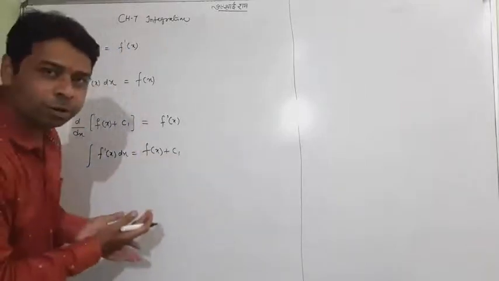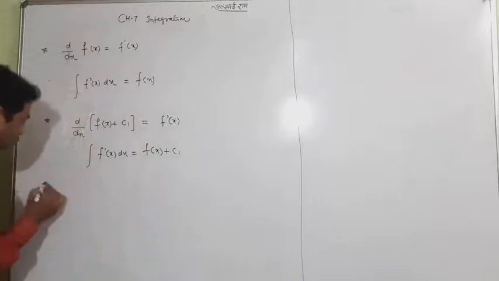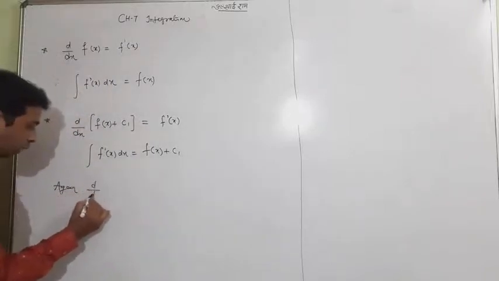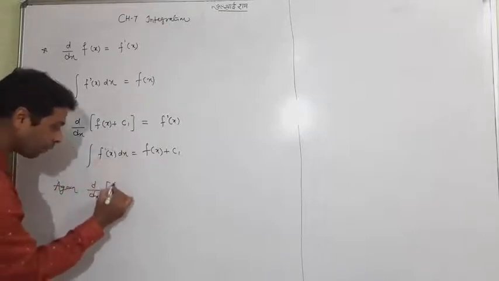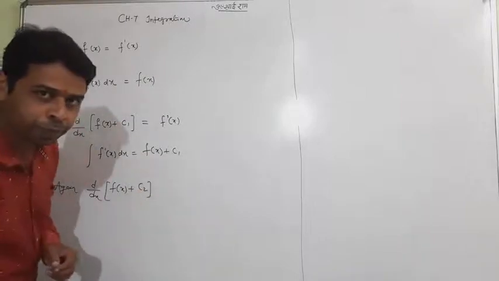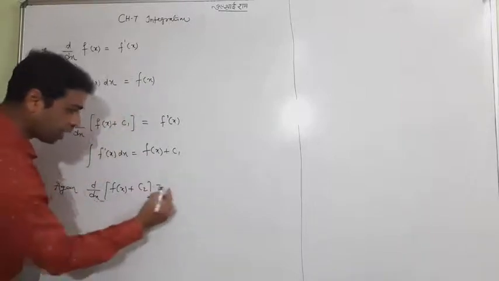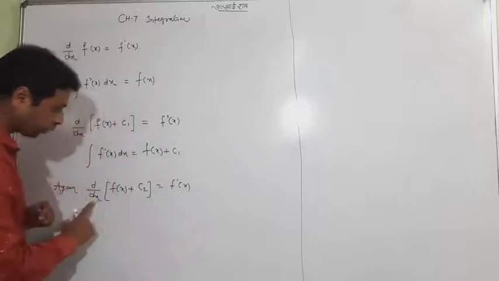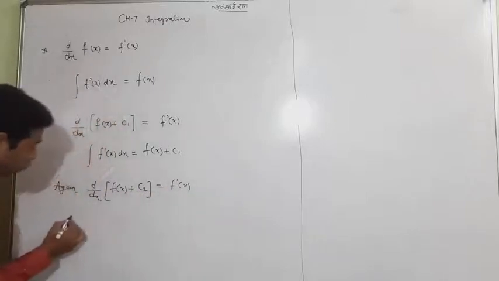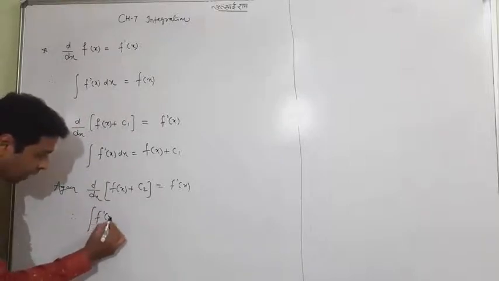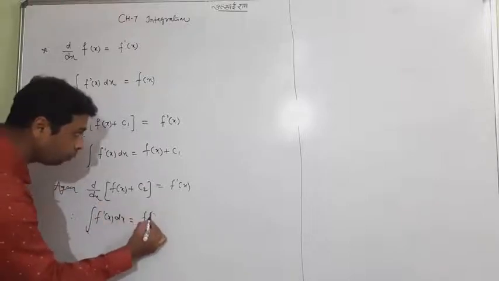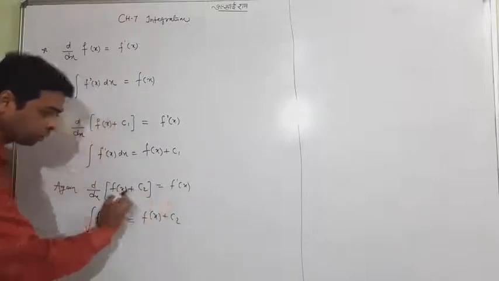Now why have I made it like that? Because I want to write one more function. Look at, this was f of x plus c1. Now I am changing the constant to c2. Now what is the answer? This is again f dash x. Differentiation of f of x is f dash x, and differentiation of c2 is 0 definitely. Now do the opposite method: the integration of f dash x will be equal to f of x plus c2.